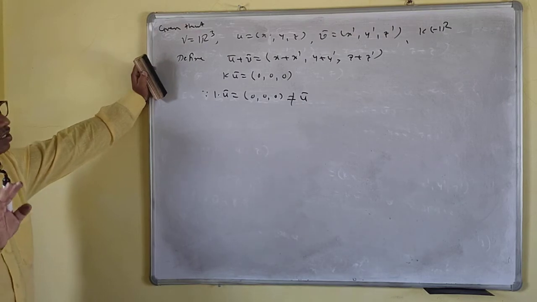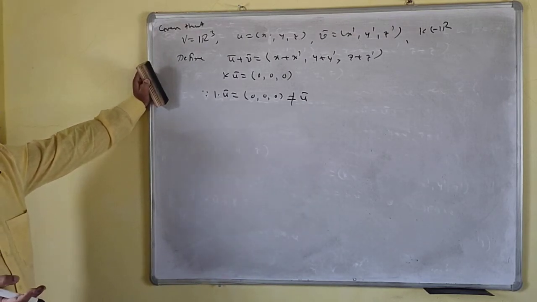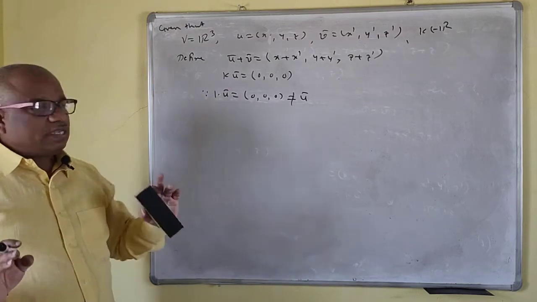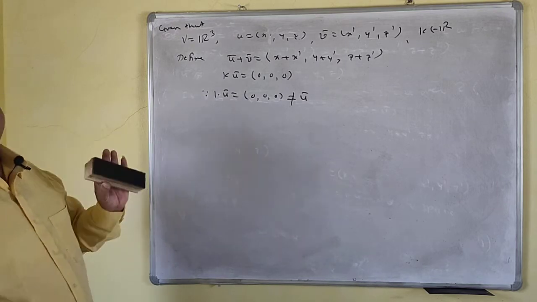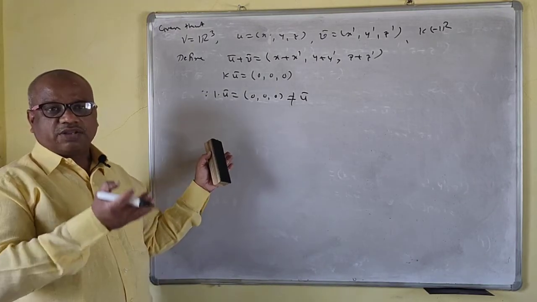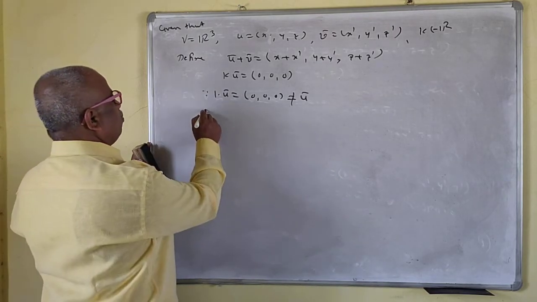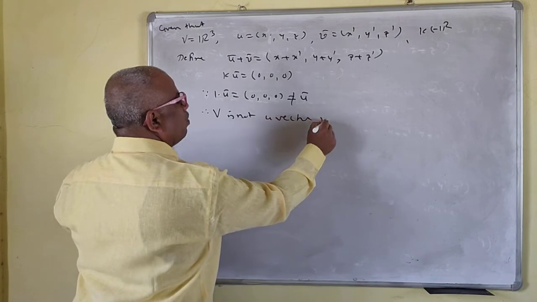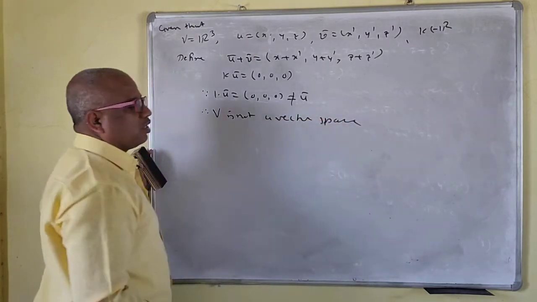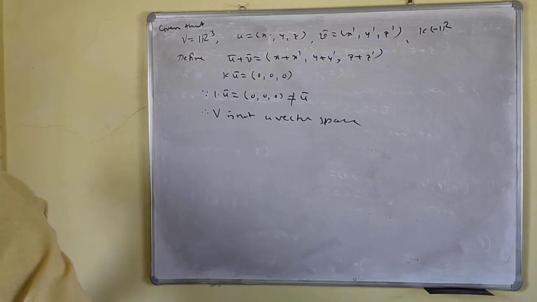So if addition is usual, don't go for the first six. Go from the last one now. So check 1 into u bar. If 1 into u bar is u bar, then you have to check for the ninth one, eighth one, and seventh one. But it is not u bar. So therefore V is not a vector space. Only a one line answer: not a vector space. Next.